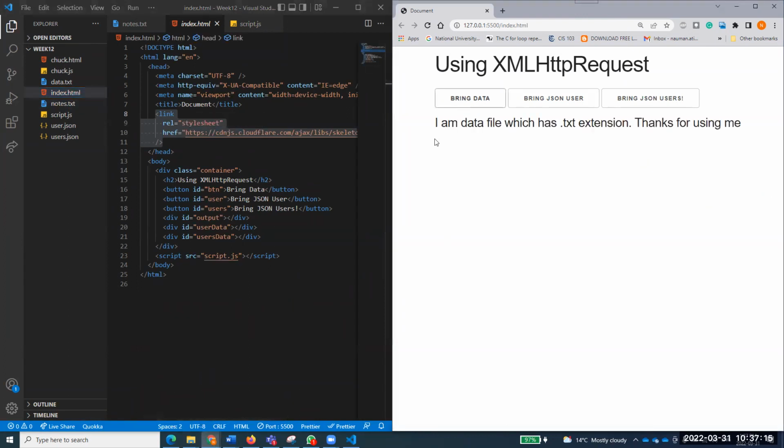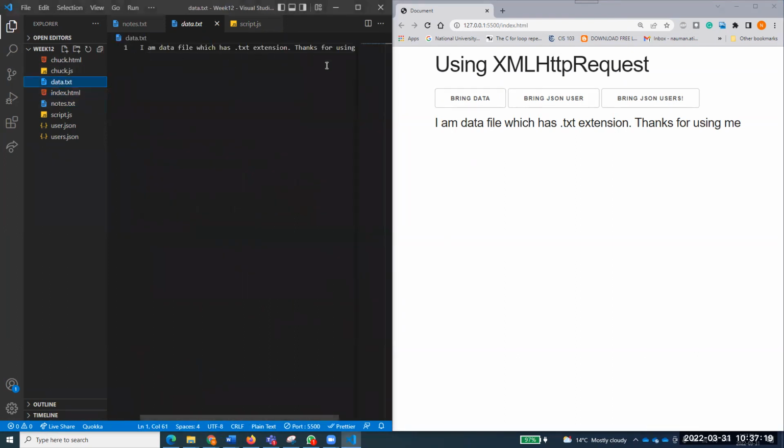When I click on this button, I get the text file, data.txt, which I can see over here. It's a data file with a .txt extension, and I can bring that one. What else can I bring? I can bring a JSON user. I've talked about what JSON is.